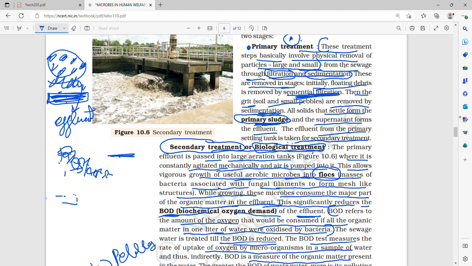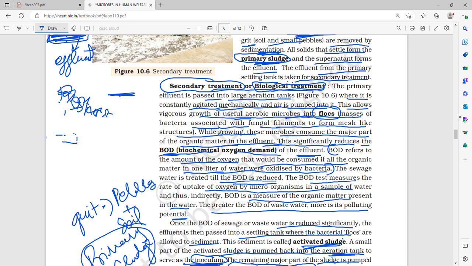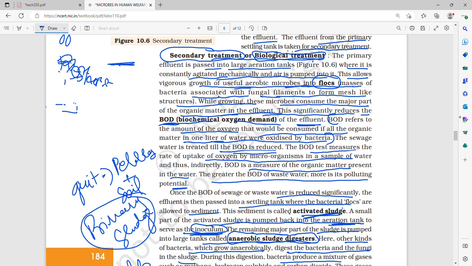This effluent is then taken for the secondary treatment. Secondary treatment is also called biological treatment, because it majorly involves the use of microbes and not any mechanized process. It is taken to an aeration tank, wherein oxygen is continuously pumped, and useful aerobic microbes are grown in the form of flocs, which are joined by fungal filaments.